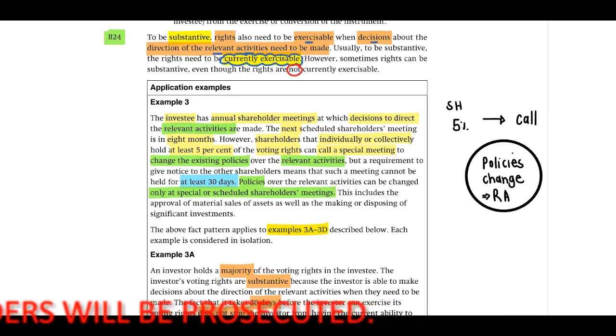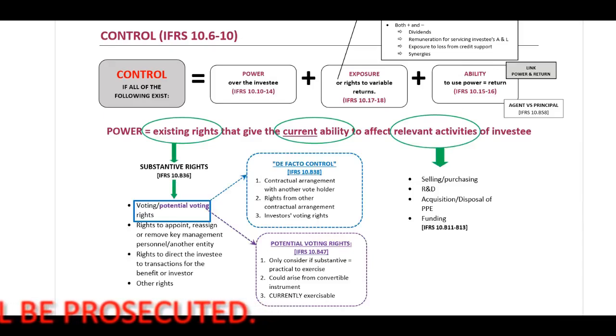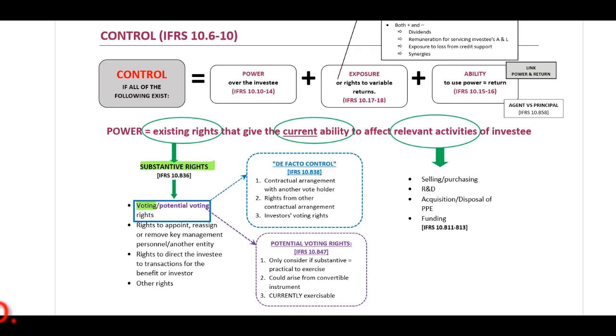Okay, so when you look at the principles that we've just covered, remember we've indicated that substantive rights will be voting rights or potential voting rights. Now, with the potential voting rights, we've indicated currently exercisable. But if we look at a substantive right, a right can be substantive even if it's not currently exercisable.